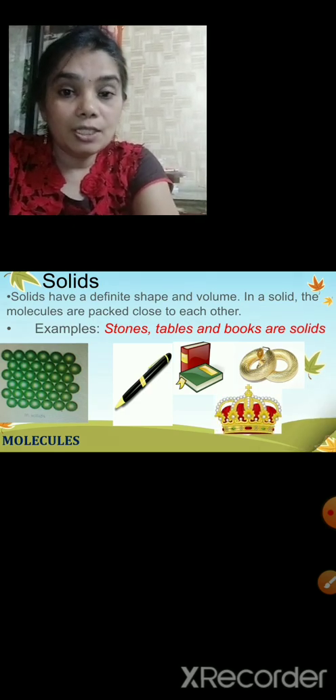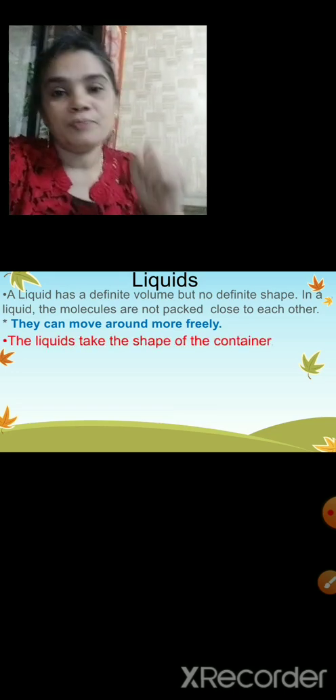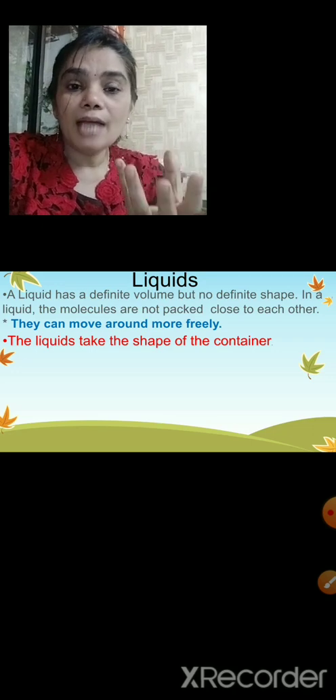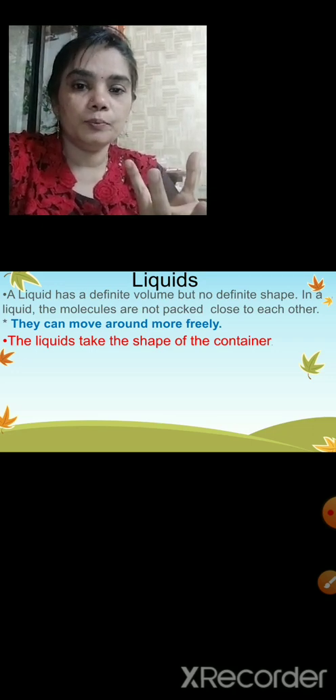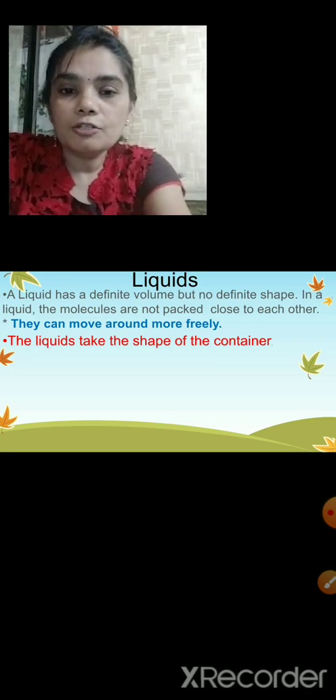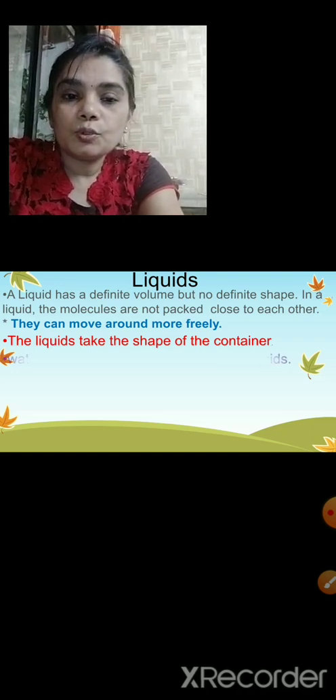Now next we'll move to liquid. So children, what is a liquid? A liquid has definite volume but no definite shape. In a liquid, molecules are not packed close to each other.